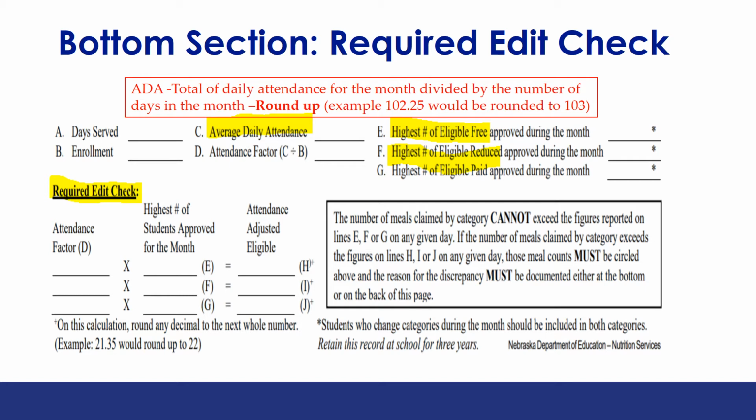A more common reason why the attendance adjustable count may be exceeded on a particular day could be students in a particular category may be in attendance and choosing to eat because it is a favorite meal.